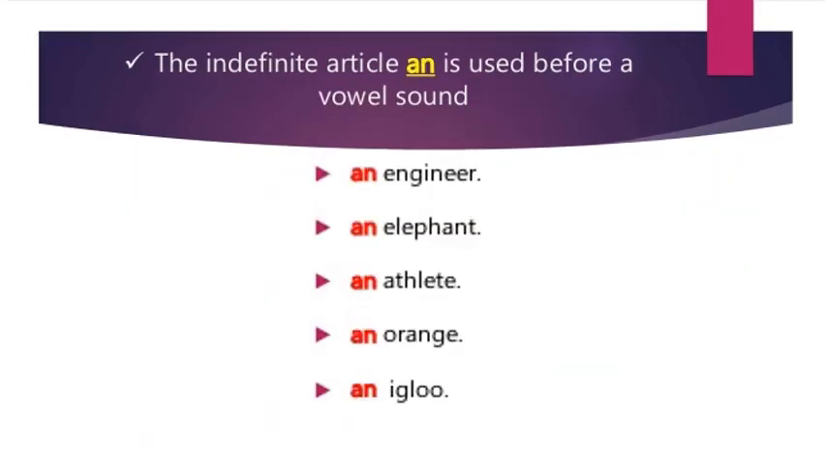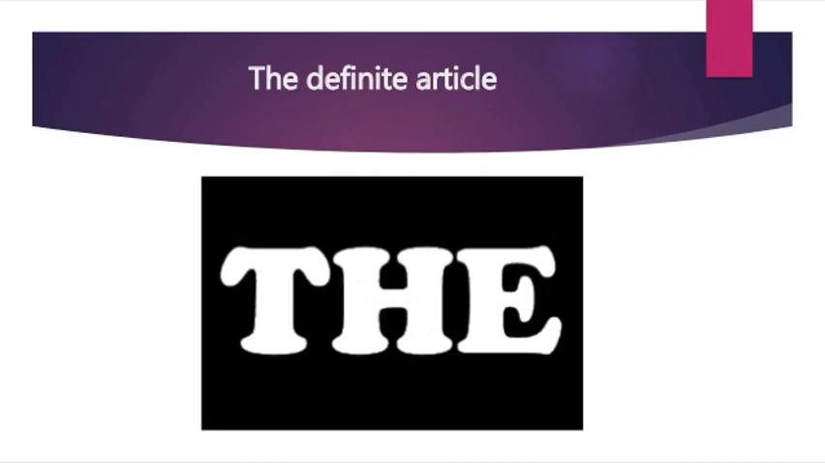Now where do we use indefinite article an? We use indefinite article an before a vowel sound. An engineer, an elephant, an athlete, an orange, an igloo. You can see these nouns all have a vowel sound at the start. Now with the vowel sounds we use an. And what is the? The is the definite article.